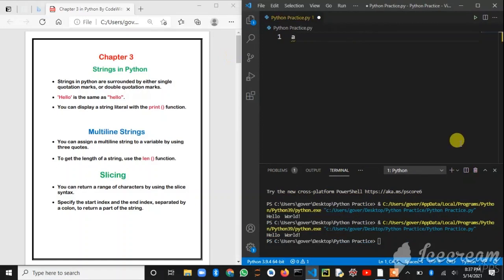Strings are the things which are put between single quotes, double quotes or triple quotes. Anything kept between single quotes, double quotes or triple quotes is known as a string.